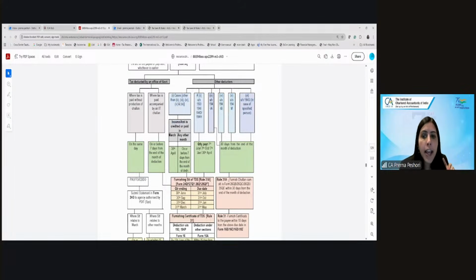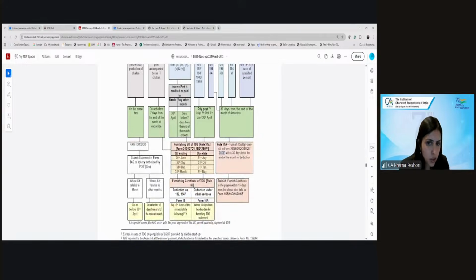So for 194IA under 26QB, for 194IB under 26QC, for 194M under 26QD, and 194S in case of a specified person 26QE. And the time limit will be what? Same as the date of payment. Because when you pay through challan, and the challan itself is the return, the time limit remains the same, which is 30 days from the end of the month of deduction. So you have to furnish a challan cum statement. Are we clear?